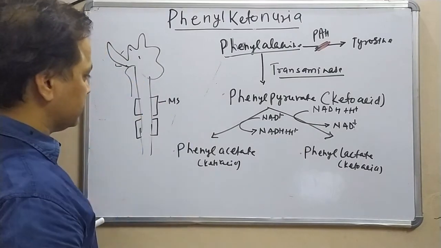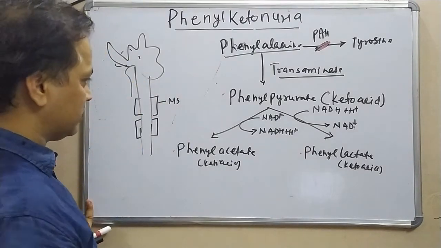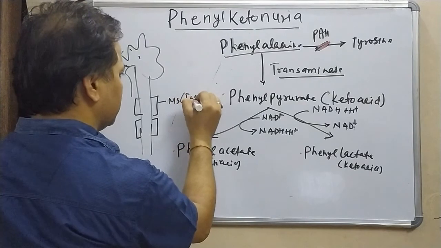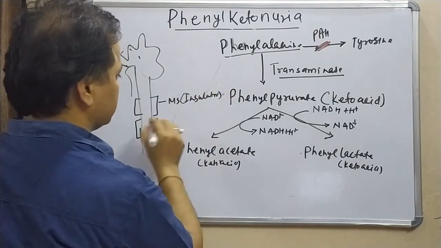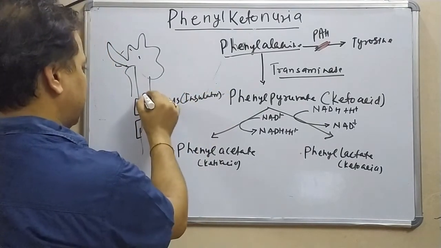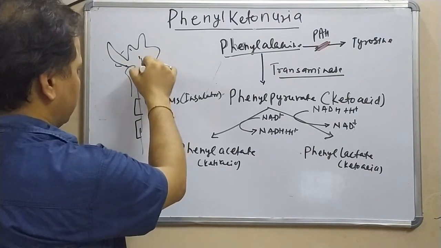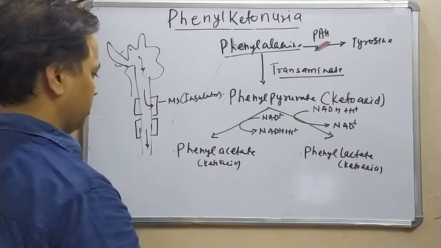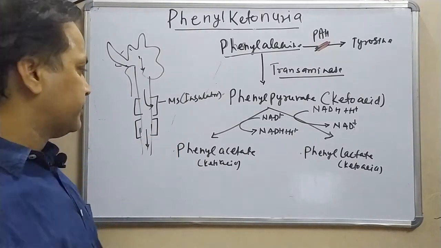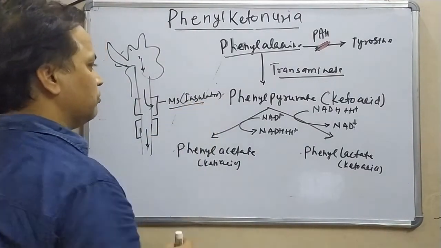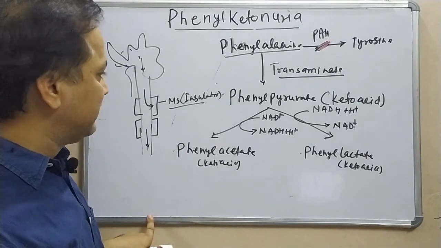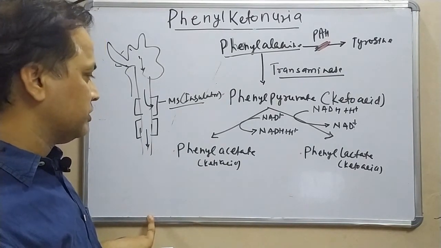The function of this myelin sheath is that it works as an insulator, and this insulator does not allow the action potential to leak out. So whatever action potential starts from here will completely reach the next synapse. The myelin sheath works as an insulator which does not allow any leaking of the action potential.